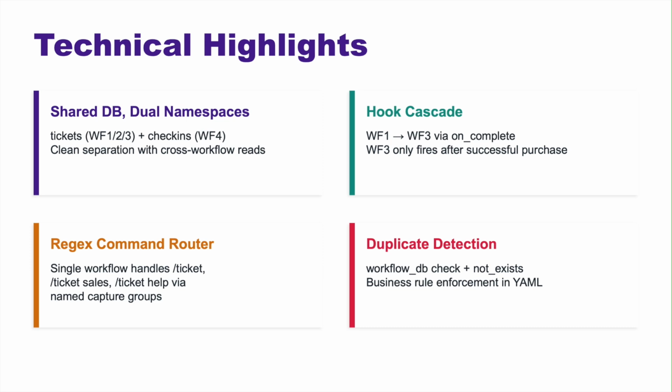To highlight the technical choices, first, shared database with dual namespaces provides clean separation while enabling cross-workflow reads. Second, hook-based cascading from workflow 1 to workflow 3 ensures the summary only fires after successful purchases. Third, regex command routing lets a single workflow handle multiple subcommands through named capture groups. And fourth, duplicate detection using the workflow.db check operator enforces business rules purely in YAML. No custom TypeScript needed.